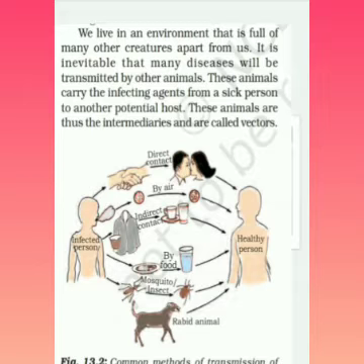Otherwise, there are creatures, animals. Some animals help to spread the disease. So how do these animals carry the infectious agent from a sick person to another potential host? These animals are intermediates and are called vectors. So what are vectors?